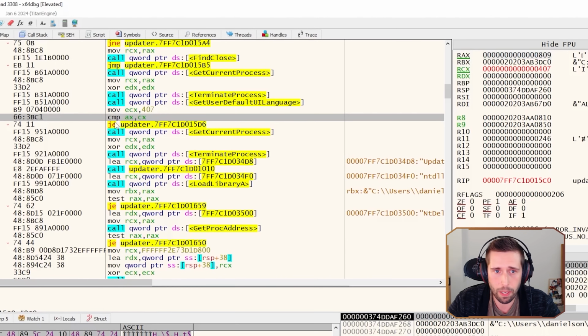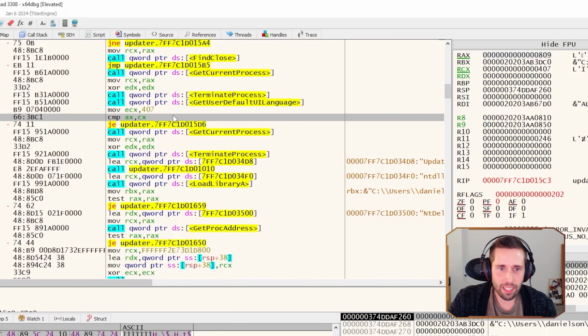Yep, exactly. So we have a comparison operation comparing 407 to 809. And it doesn't take a mathematician to realize that these values don't match. So what's probably going to happen is the malware is going to terminate if our system is not configured to be the German language. Let's just test that theory real quick.